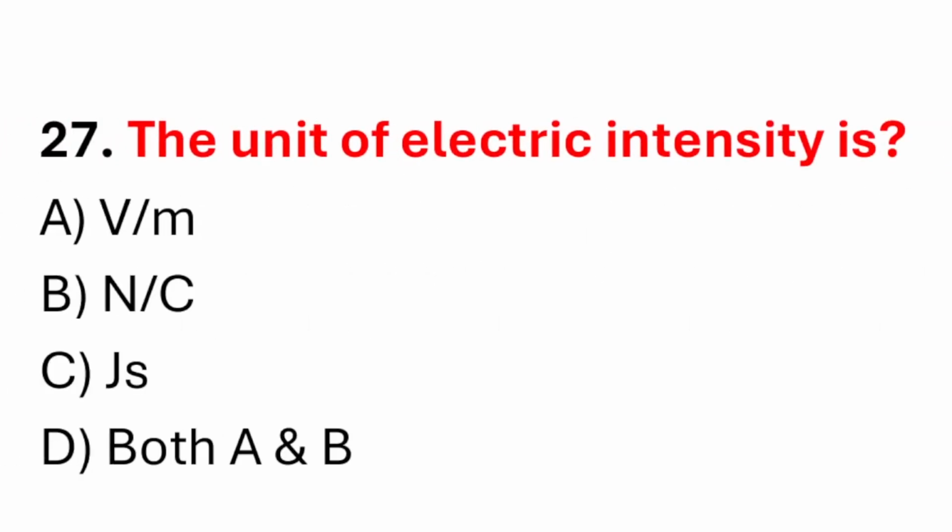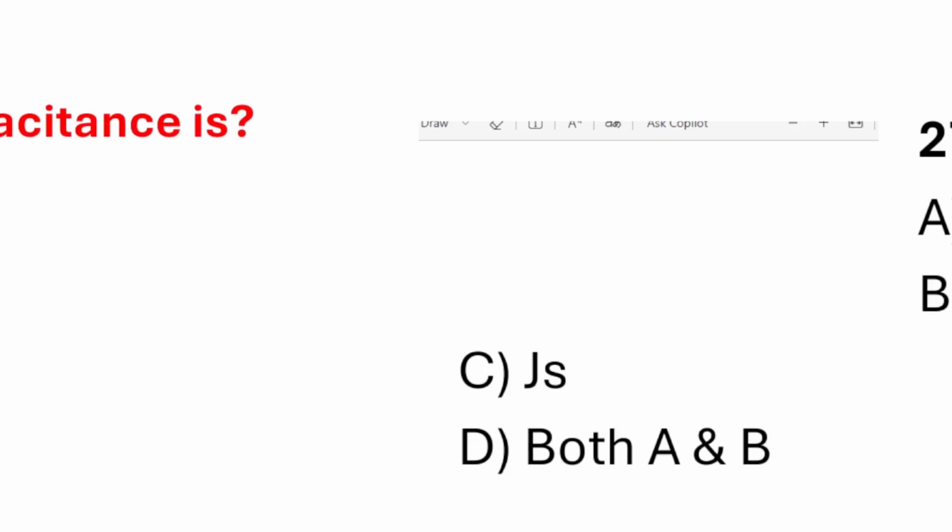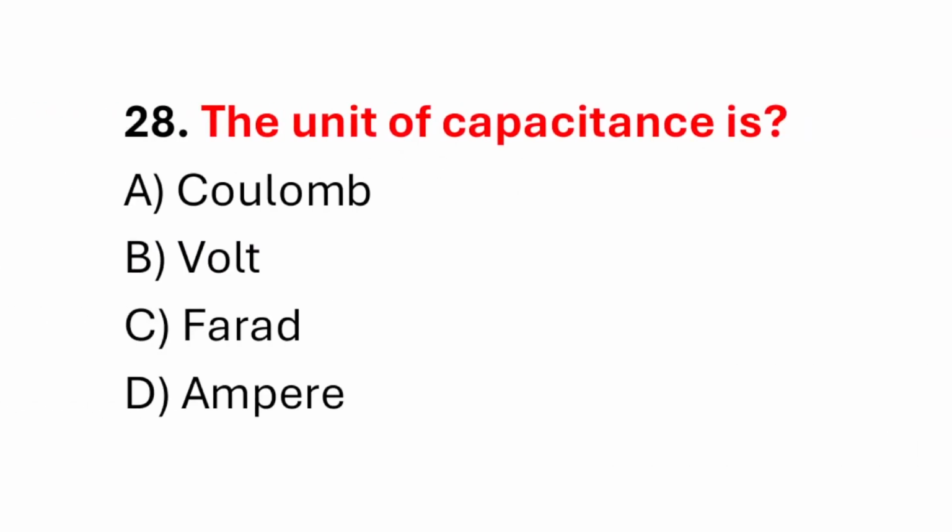Question number 27. The unit of electric intensity is. Correct answer is option D, both A and B. Question number 28. The unit of capacitance is. Correct answer is option C, farad.